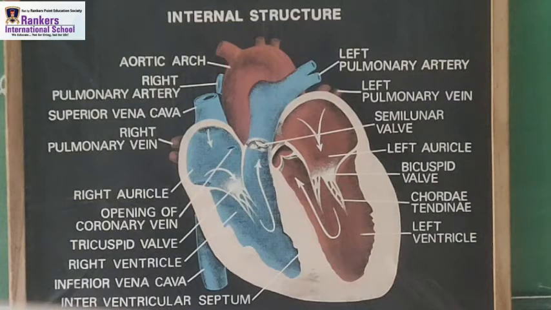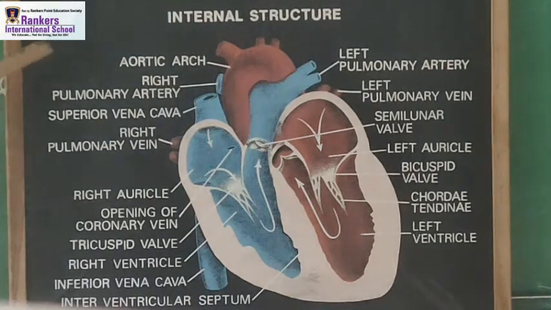Okay, so these things are very important to go for, and this internal structure we must know, right? This is the important part, so that we should know about our heart. The heart is a pumping organ which consists of the aortic arch, right pulmonary arteries, veins, semilunar valve, and various kinds of valves, right? So what is the first thing that I have shared with you? It is the aortic arch.